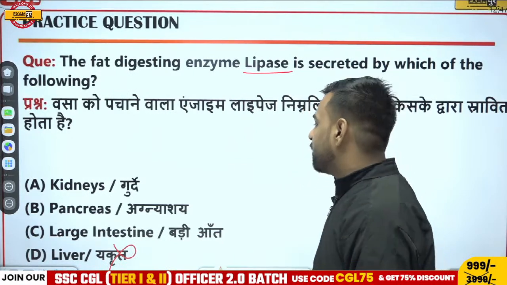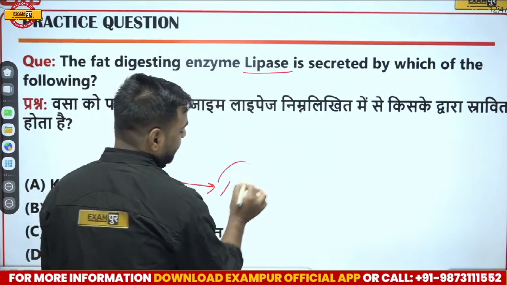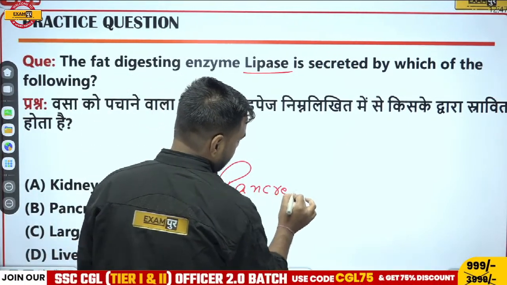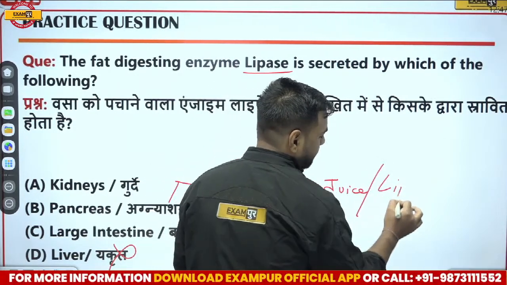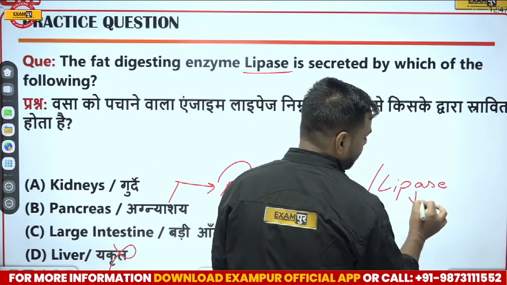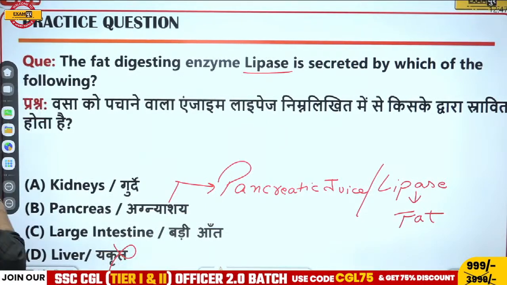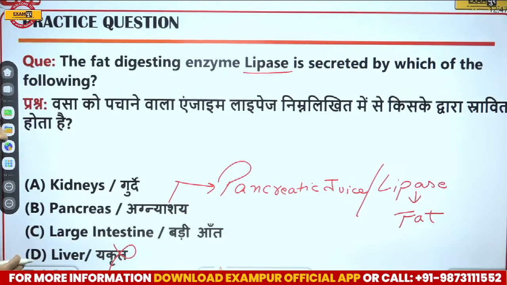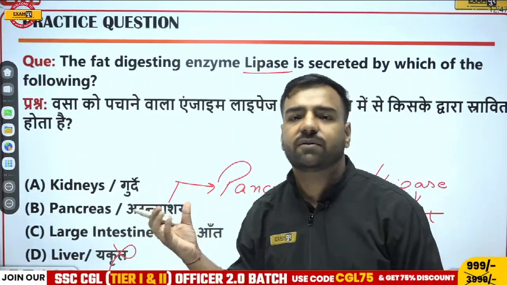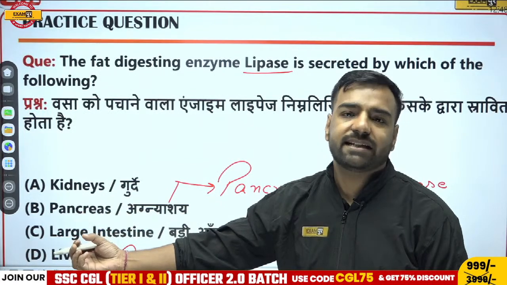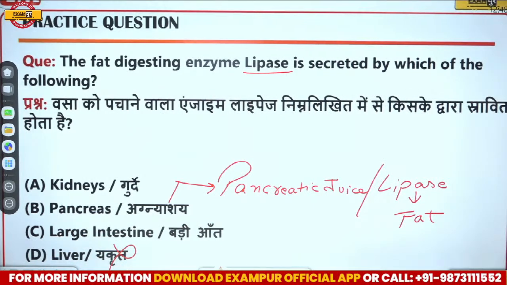Pawan is here. Awesome. What I was talking about, pancreas. Please remember, pancreas is the one where we have pancreatic juice. Apart from that, we also have lipase as the enzyme. And the lipase enzyme which is present here is actually helping in the digestion of the fat. Great. Next, if I talk about kidney and large intestine, remember, in the large intestine, the only thing which is happening is absorption of water. The only solid waste which is left is finally excreted out from the body. That is egestion in the form of feces. So yes, here the correct answer was pancreas.